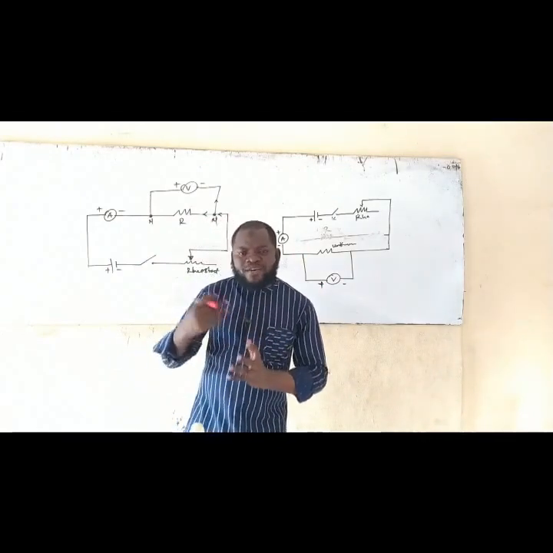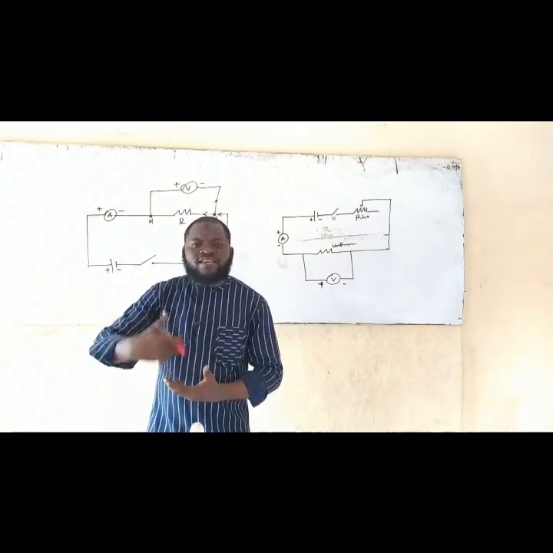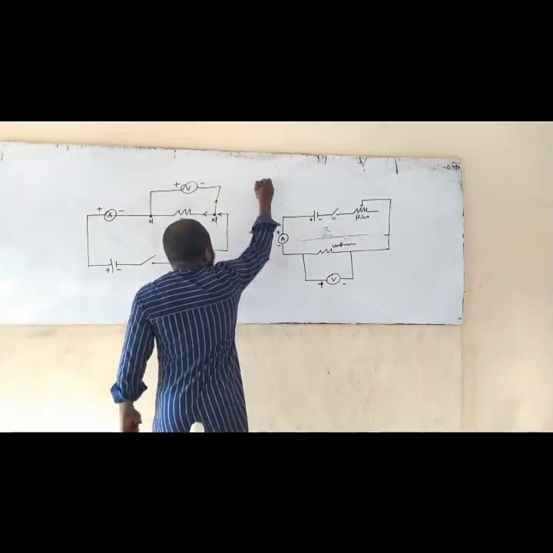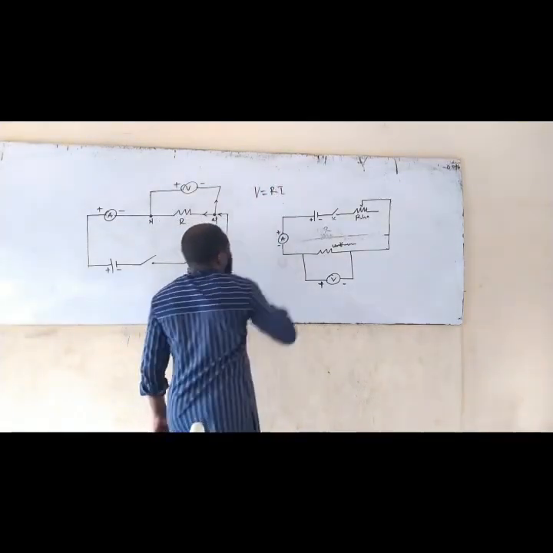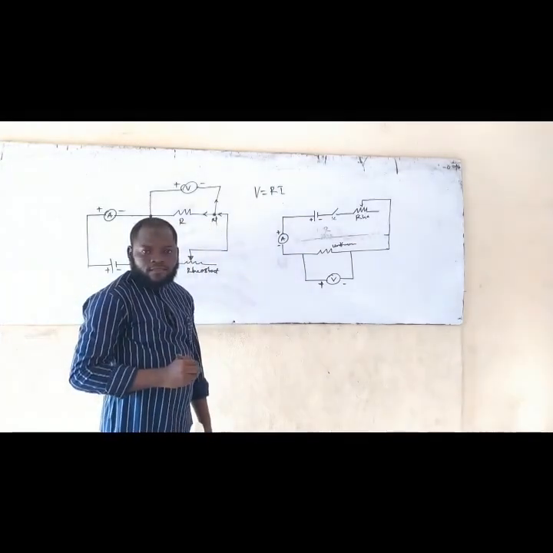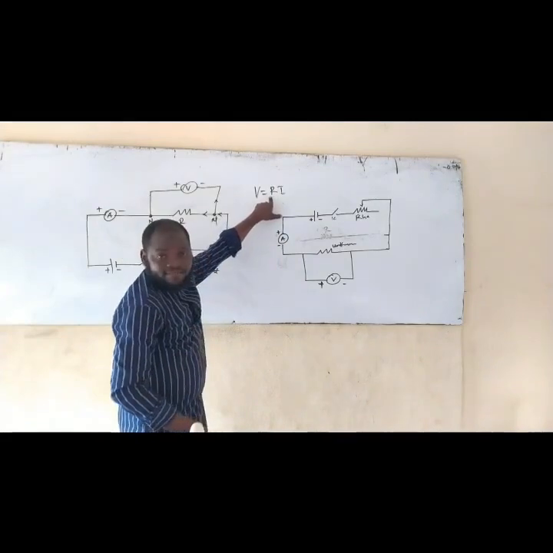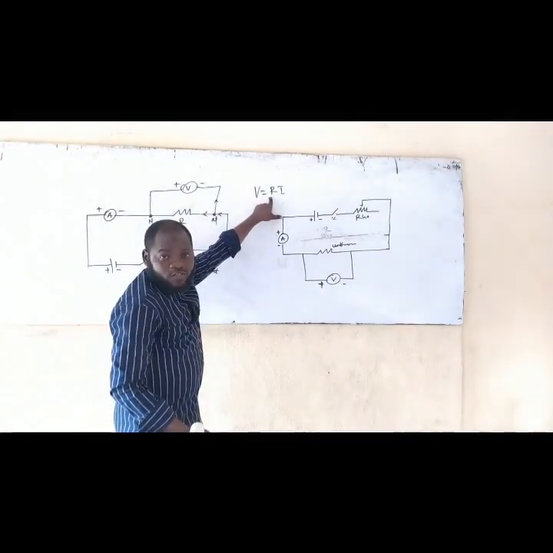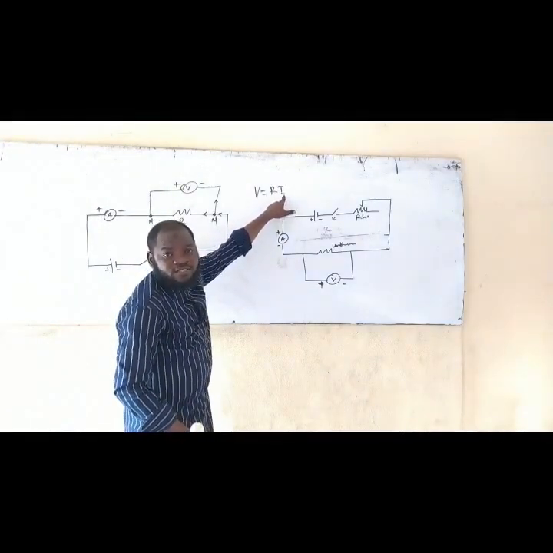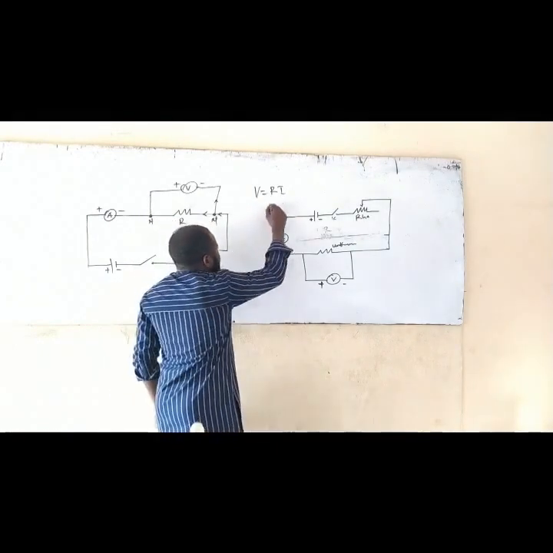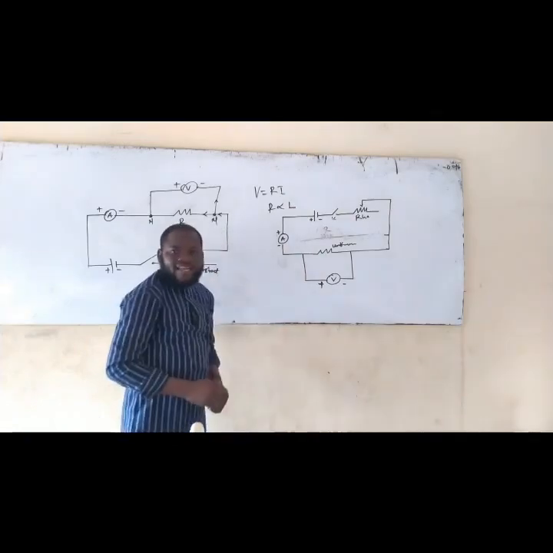So you can predict and tell if your reading is correct or wrong, because you already know that Ohm's law is V equals RI. Am I making sense now? So as resistance is increasing, what will be happening to current? Current is going to be decreasing. Are you getting it now? And when you look at it, R is proportional to length.